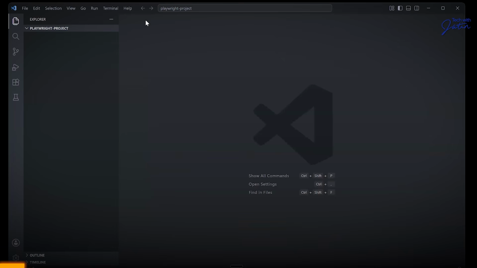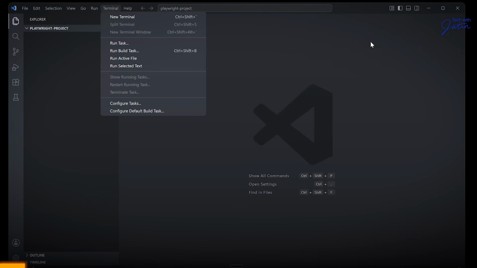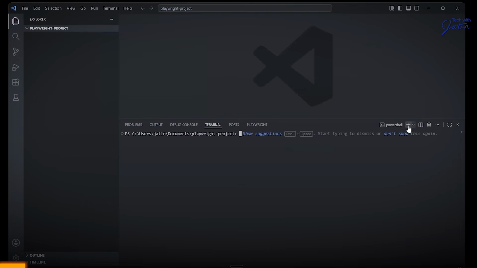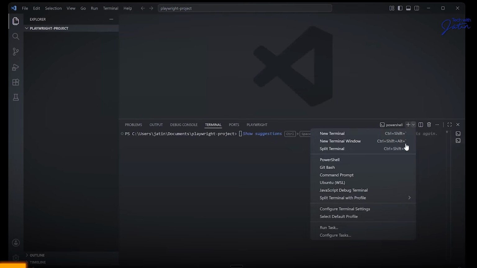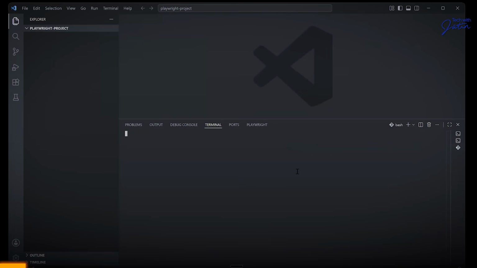Now, whatever we will be doing, we'll only be doing it in VS Code. We won't be going back to any of the terminal. In fact, if I want to have the terminal also, I'll just have it over here. So I'm going to go to Terminal and open a new terminal. Again, we click on the down button over here, and I'm going to click on Git Bash.